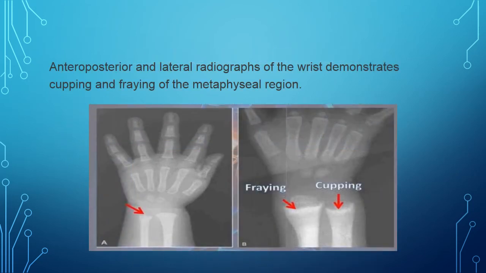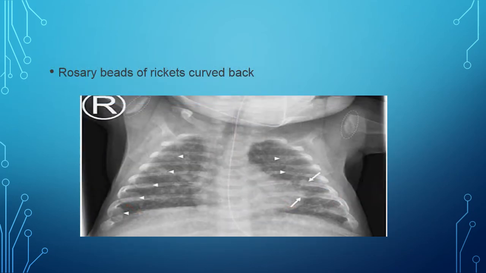This is the AP and lateral view of the wrist, demonstrating cupping and fraying of the metaphyseal region. So like I said before, rosary beads are mainly on X-rays, which are clearly seen.